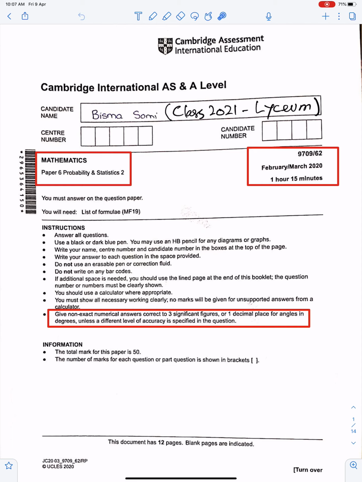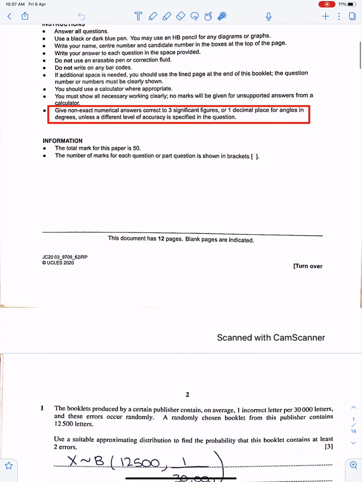Well, all instructions are very important, especially this last one: give non-exact numerical answers up to 3 significant figures, and so on. You must follow these instructions and always go through the instructions before starting any paper. An important tip: always go through the questions carefully so that you can extract the given information properly.